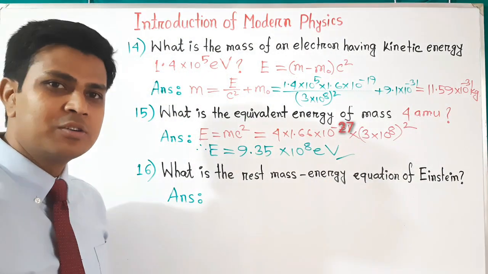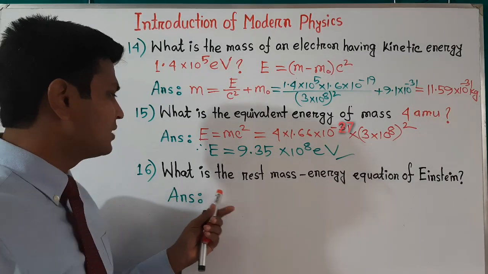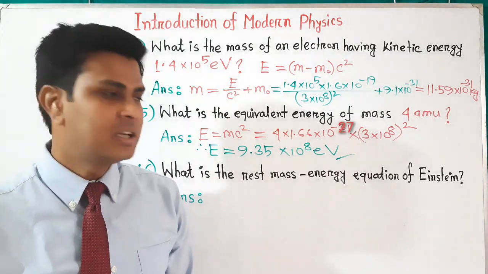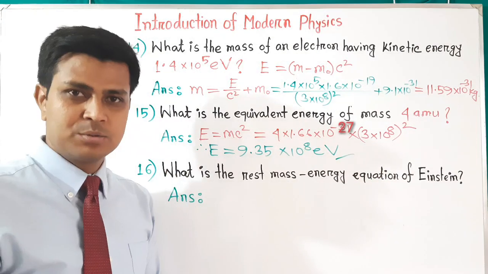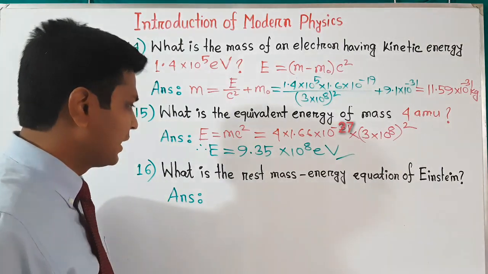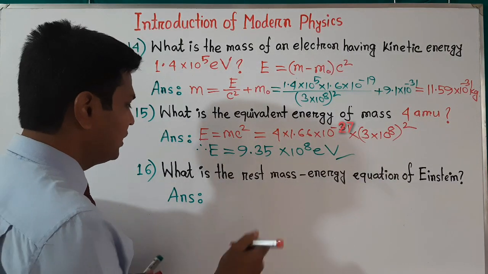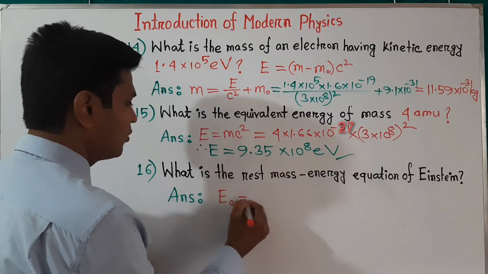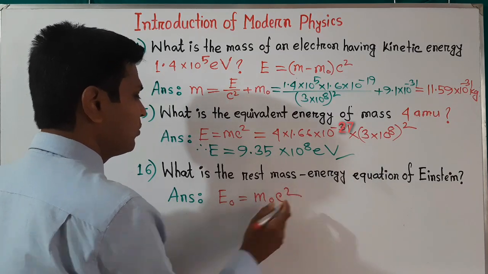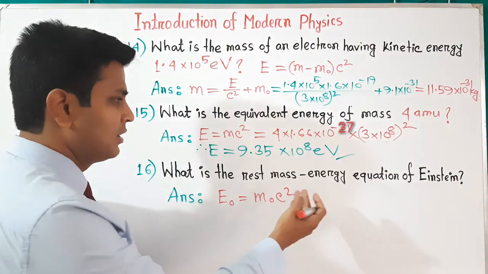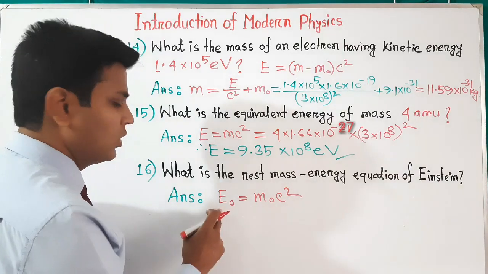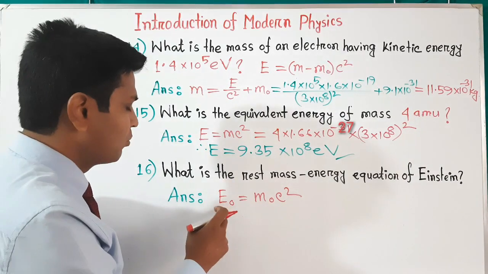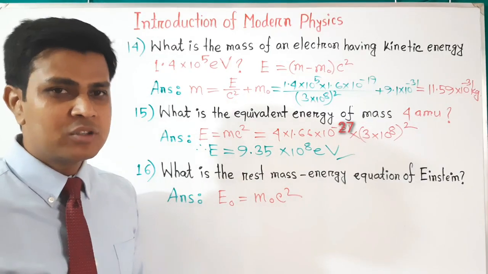And the final question of our today's discussion is, what is the rest mass energy equation of Einstein? We know this is a knowledge based question. You have to memorize this answer. The answer will be E naught equals m naught c square, because we know the stationary mass of an object is m naught, and for this the energy will be E naught, and the equivalent energy formula will be E naught equals m naught c square. So this is the answer.